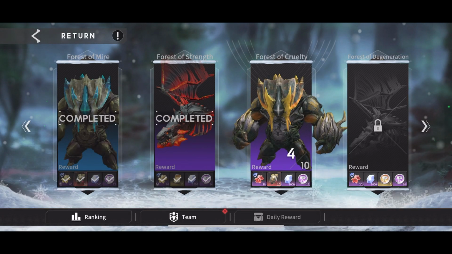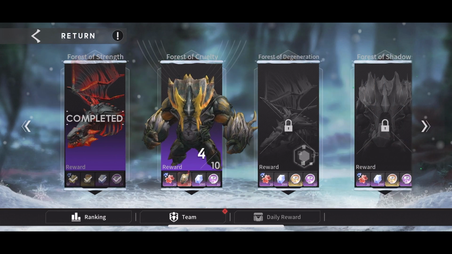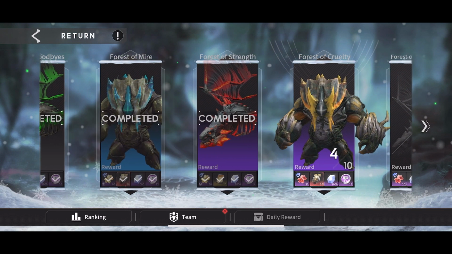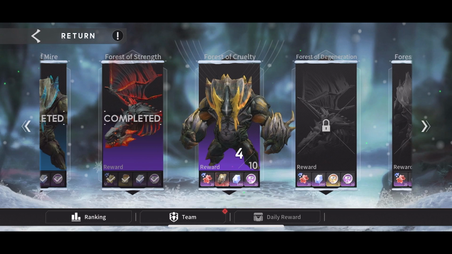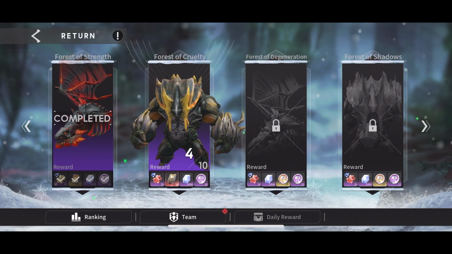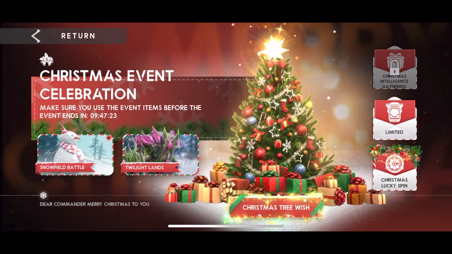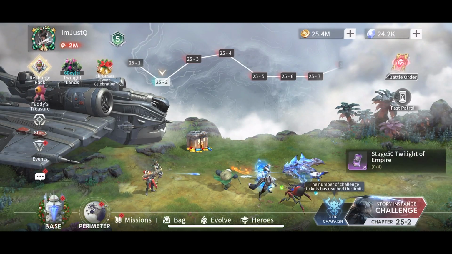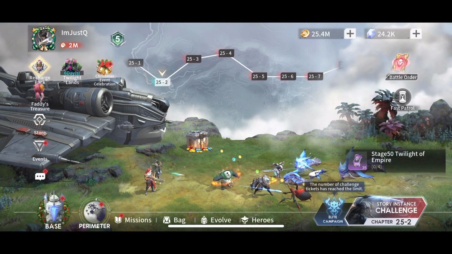As for Twilight Lands, if you guys want to know where I'm at for my main account, I did make it up to, what level is that? It's 4, so I made it up to 4. Last time I only made it like 2, and I probably can make it a little bit further. I've just been working on my team lately, so I'll keep working at it and see where we go from here. So that's pretty much about it.